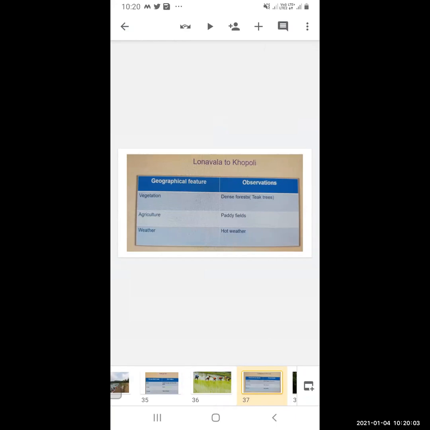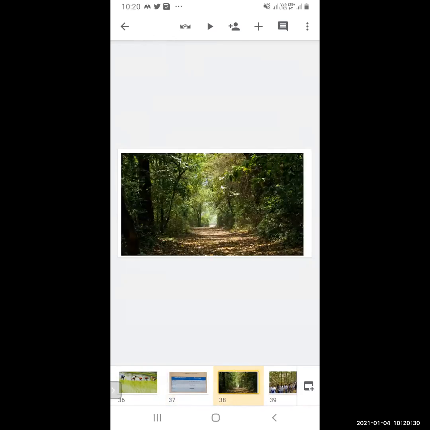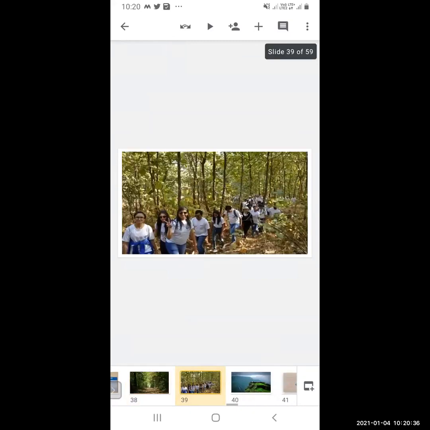When you move further, you reach Lonavala, and from Lonavala to Khopoli. Now when you move from Lonavala to Khopoli, the vegetation there is dense forest, and again the agriculture is paddy fields, so rice is grown there. The weather is hot. As you move down from Lonavala, the weather becomes hot. Near Lonavala and Khandala, in the Western Ghats, you can see dense forest. Mainly teak trees are found. These are deciduous forests, where trees shed their leaves in a particular season.